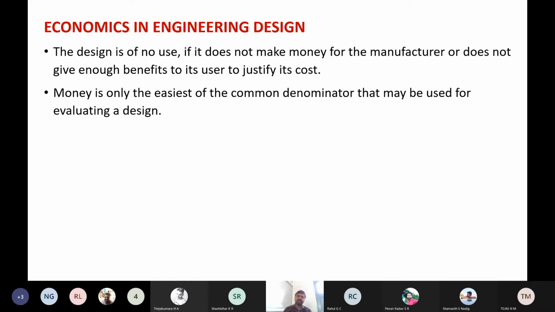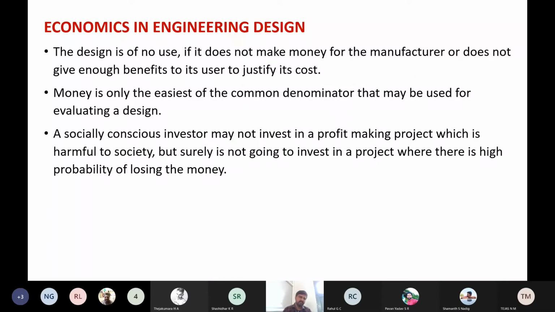So it will be evaluated based on profit for the manufacturer and usefulness for the user or consumer of the product. A socially conscious investor may not invest in a profit-making project which is harmful to society, but surely is not going to invest in a project where there is a high probability of losing the money.